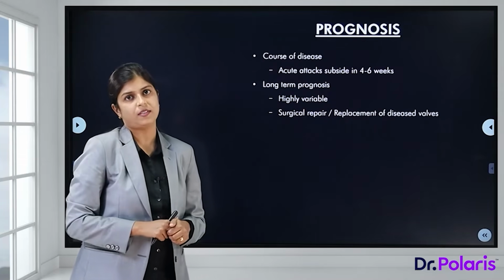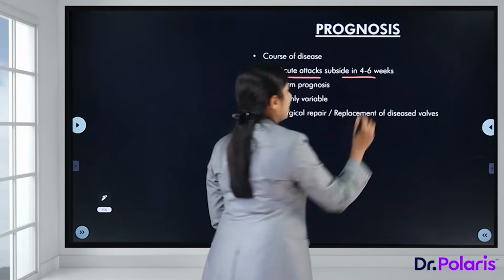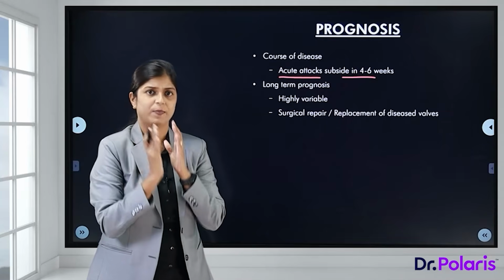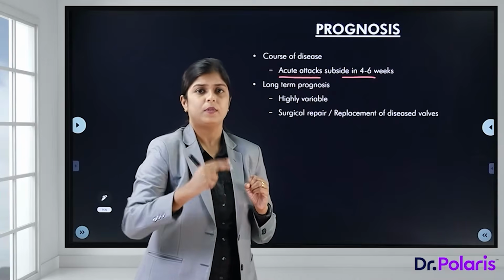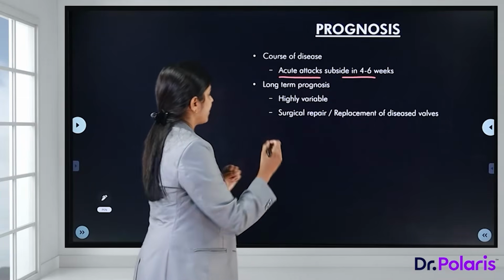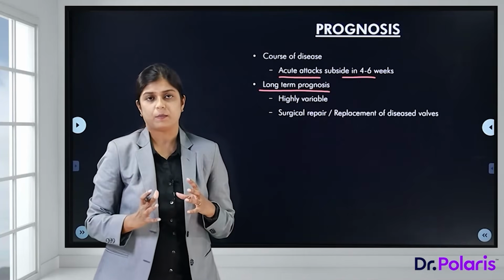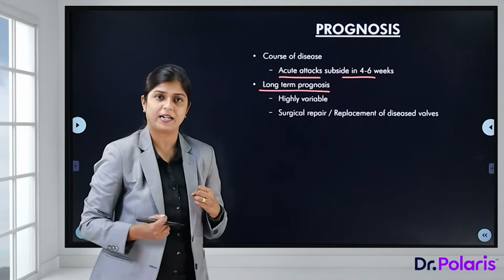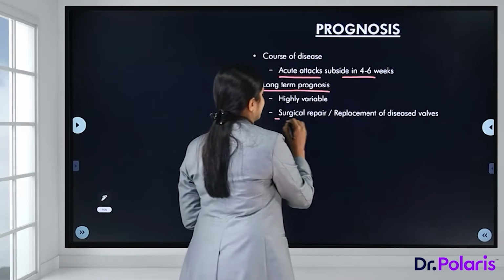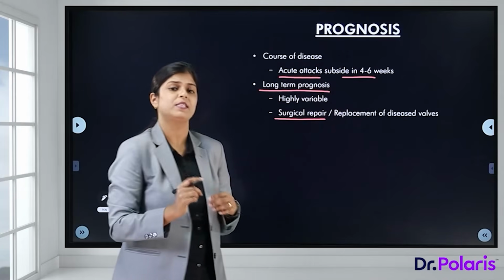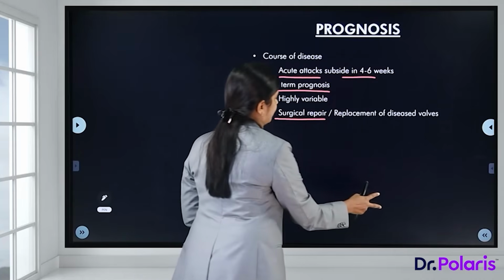What about the prognosis of the disease? Usually the acute attacks will subside within the first 4 to 6 weeks, and especially when antibiotic penicillin is given, it helps in protection from progressing to rheumatic heart disease. However, long-term prognosis can be highly variable. It depends on multiple factors, the host immunity, how many antibodies are produced. It is very, very variable. So what can be done? The valves can be repaired surgically, or sometimes even replacement of the diseased valve can be done.